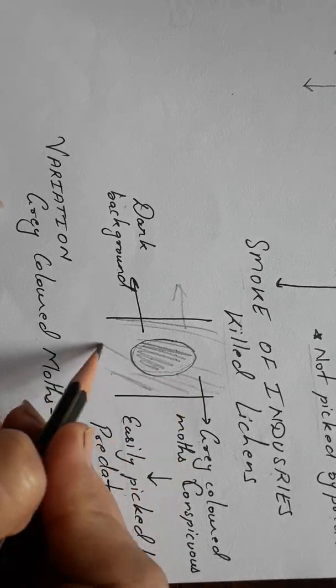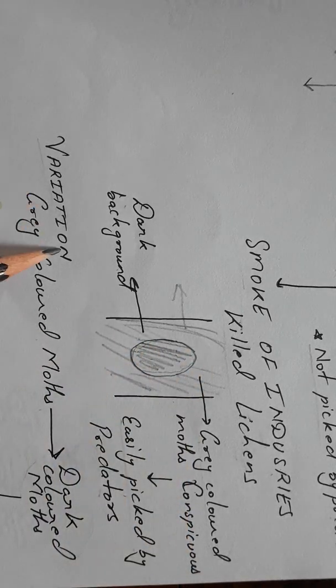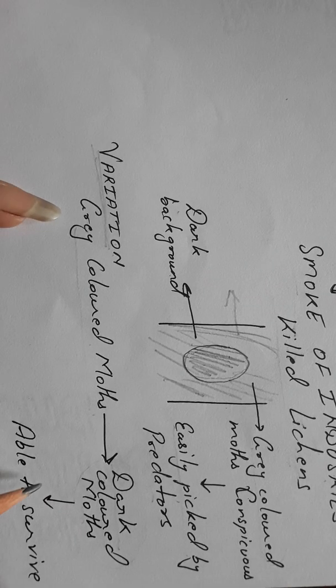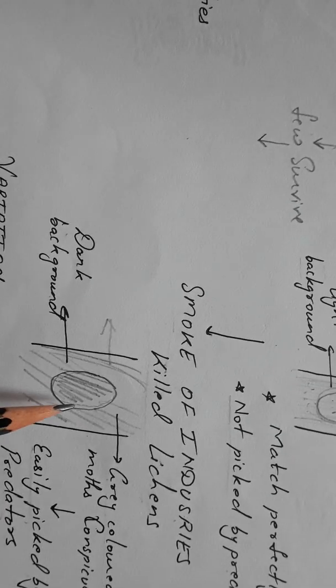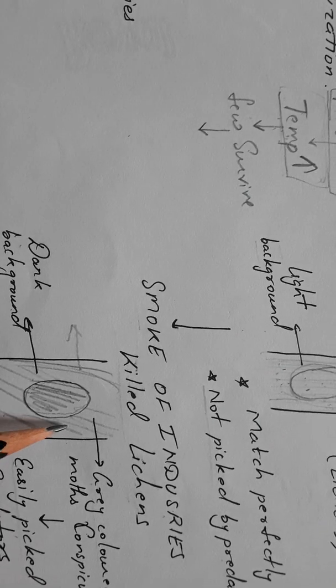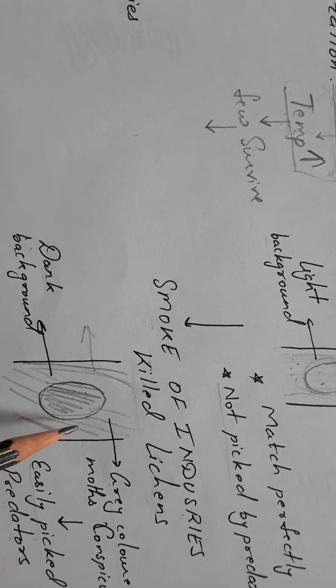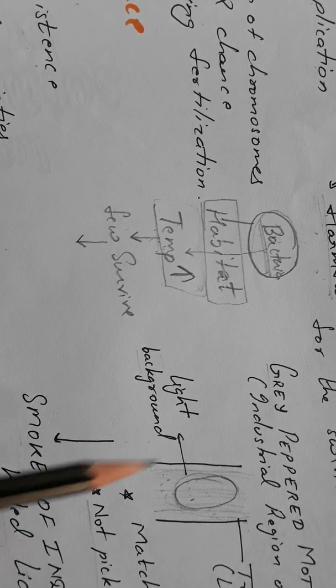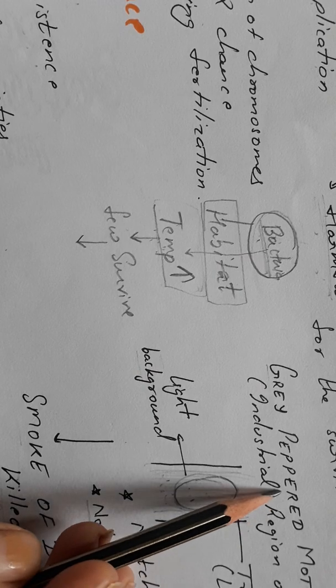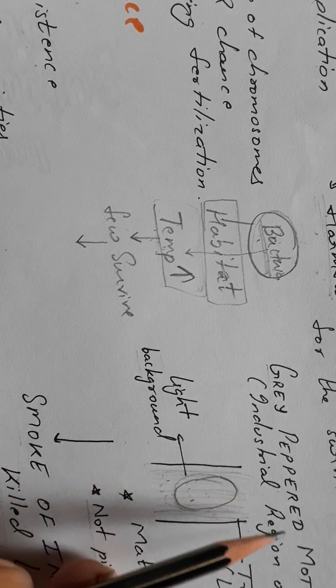So due to variations in the genes, the grey colored moths were converted into dark colored moths, and then they were able to survive. This is the survival benefit that variation gives to living organisms. We have discussed two examples, one of the bacteria and one of the grey peppered moth.